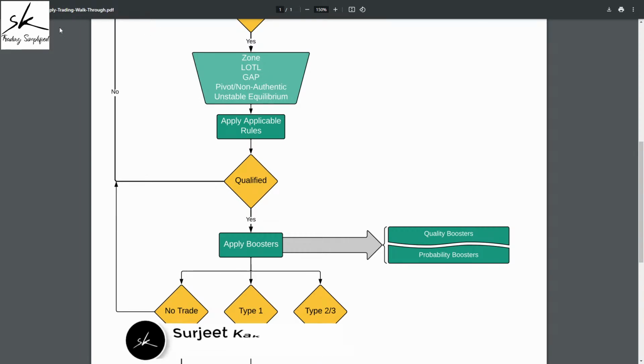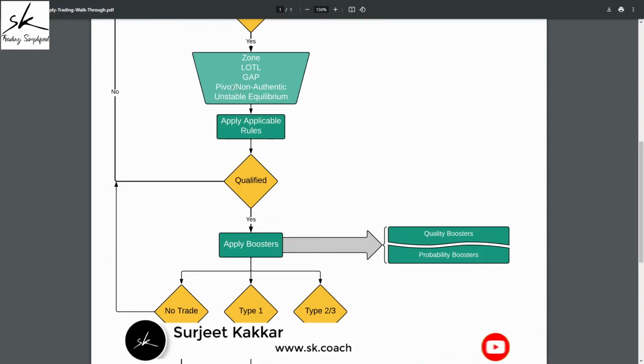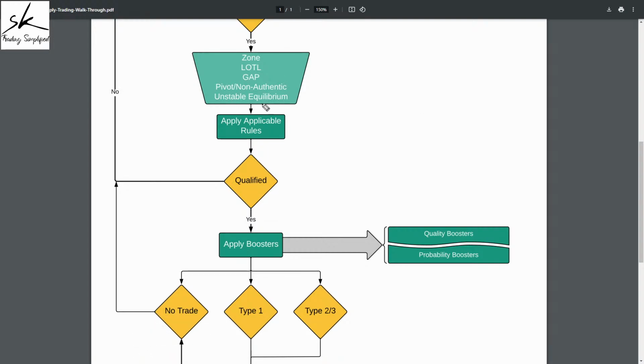Next, is this zone because of a gap? The answer is no, this is not because of a gap, therefore gap rules will also not apply. The next one is pivot and non-authenticity. Now, pivot and non-authenticity we only apply to drop-based rallies and rally-based drops. Currently, we have a rally-based rally structure to which pivot non-authenticity would not be applicable. So, level on top of level was not applicable, gap was not applicable, pivot non-authenticity is not applicable, and unstable equilibrium is also not applicable, because you can see that in this case, just give me a second.